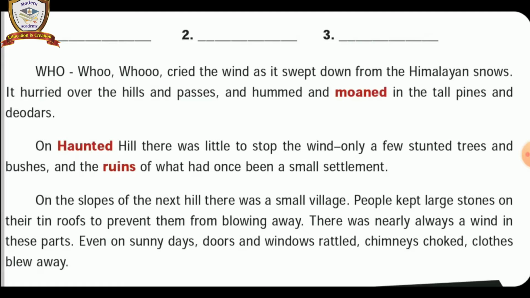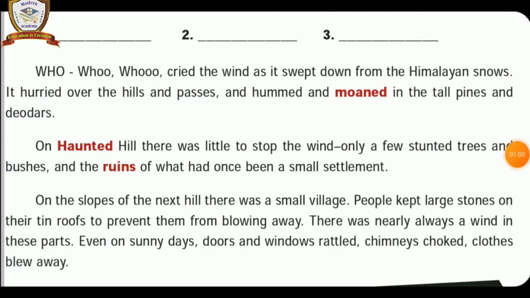Once upon a time, people lived on the haunted hill. Nowadays, there were no people living on the haunted hill. The living places on the haunted hill were destroyed. Do you understand the second paragraph meaning, children?